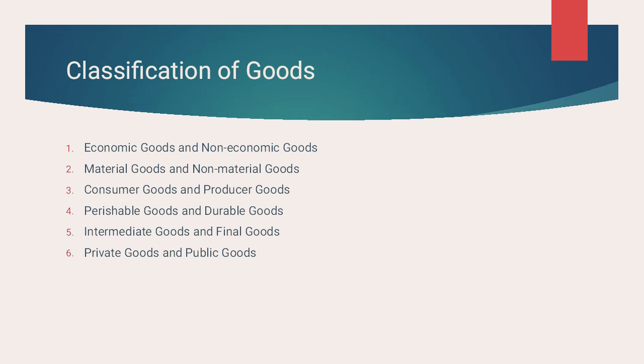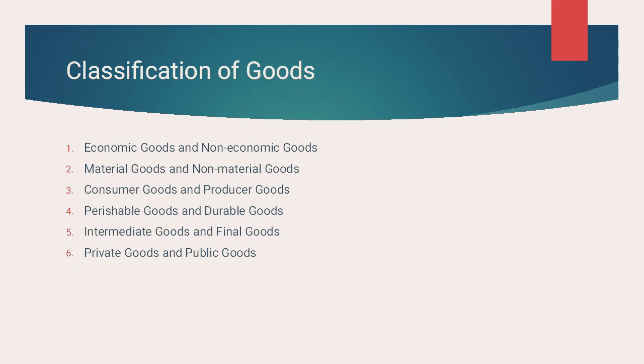Non-material goods, on the other hand, are the goods that do not have definite shape and size, but are capable of satisfying human wants. Even though they do not have size or shape, they are able to satisfy human wants. These are services, for example, of a doctor. These are intangible. You cannot touch, see, or even feel them. So for example, the service of a doctor, professor, barber, etc.